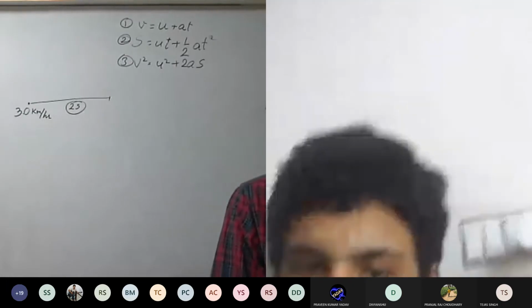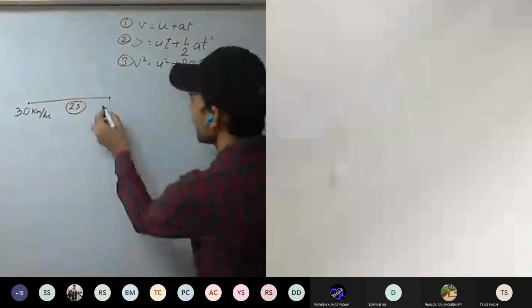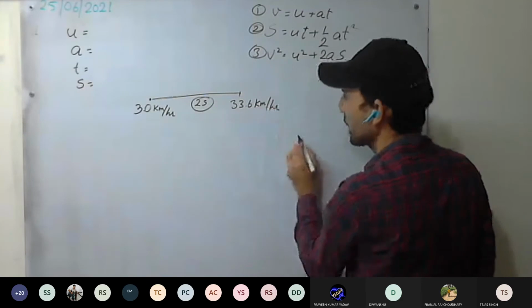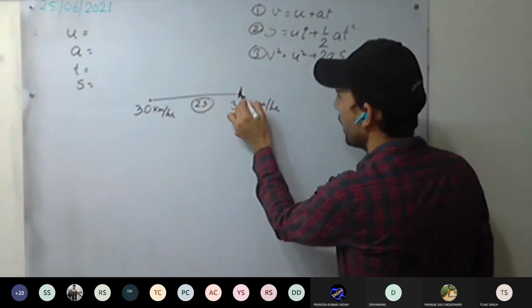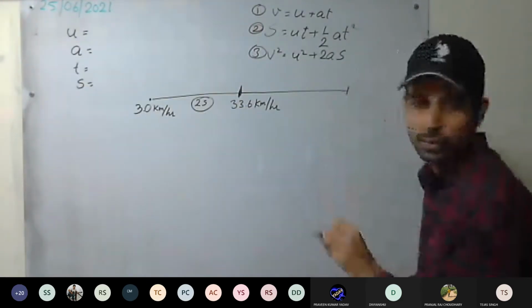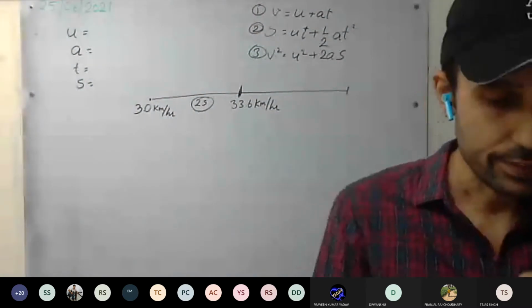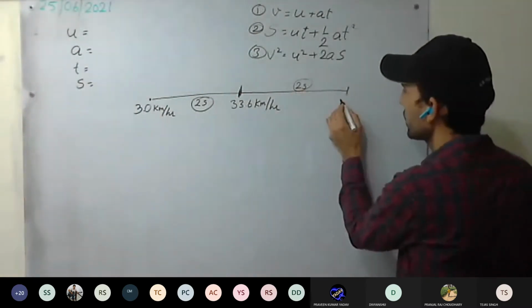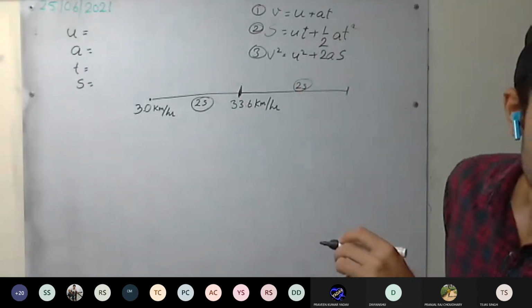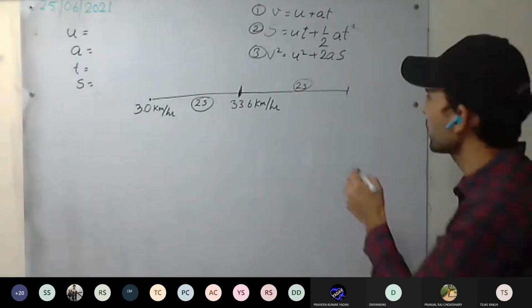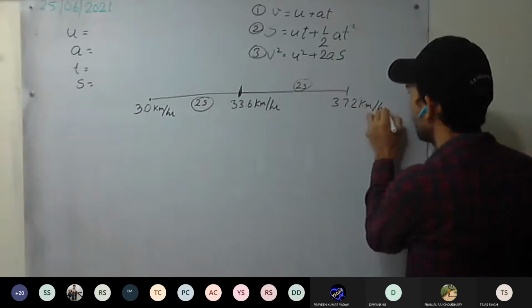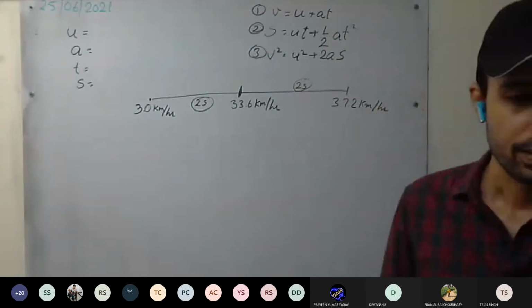After 2 seconds, the velocity is 33.6 km per hour. And further after 2 seconds, its velocity is what? 37.2 km per hour.